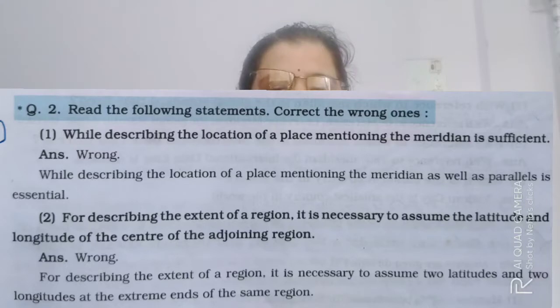Second statement is: for describing the extent of a region, it is necessary to assume the latitude and longitude of the center of the adjoining region. Answer is wrong. For describing the extent of a region, it is necessary to assume two latitudes and two longitudes at the extreme ends of the same region.